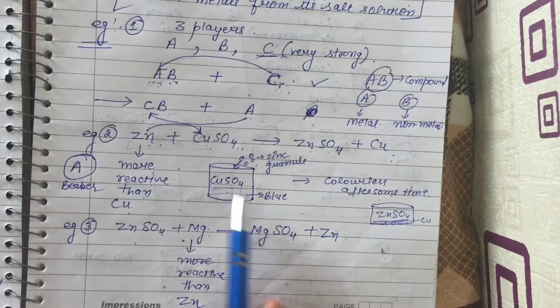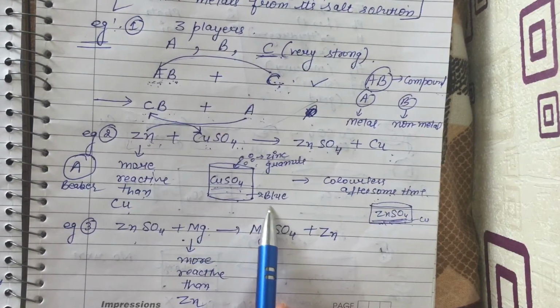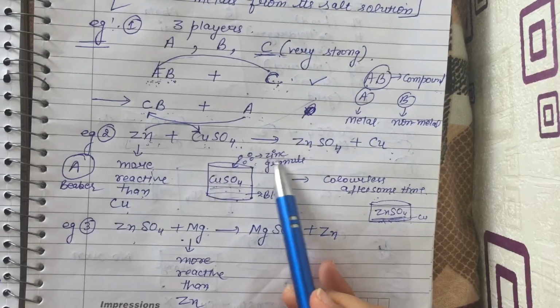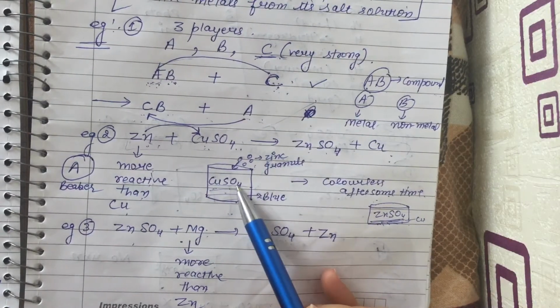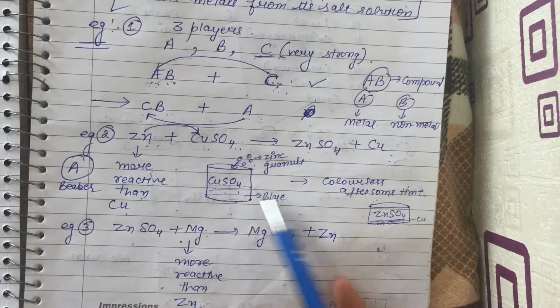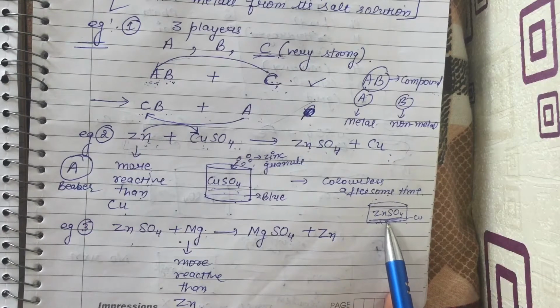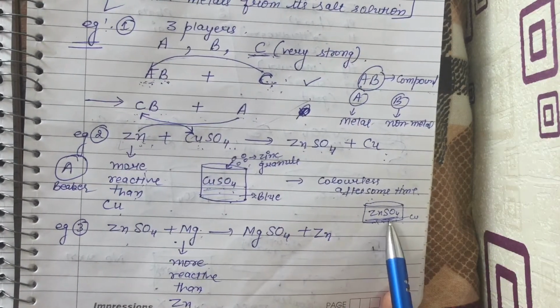We have observed that this solution is of blue color. Now we have added zinc granules. After adding the zinc granules, after some time, the beaker's color will turn colorless. Now here zinc sulfate will form.